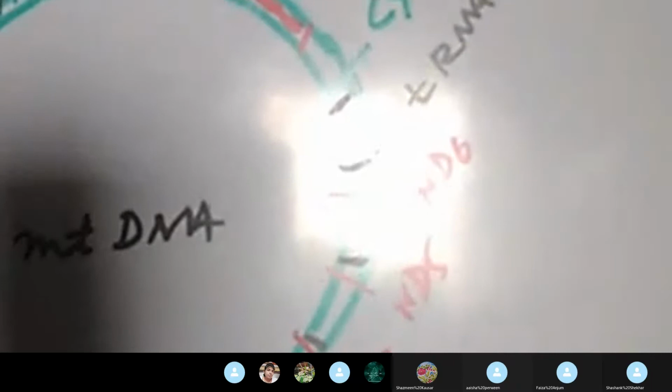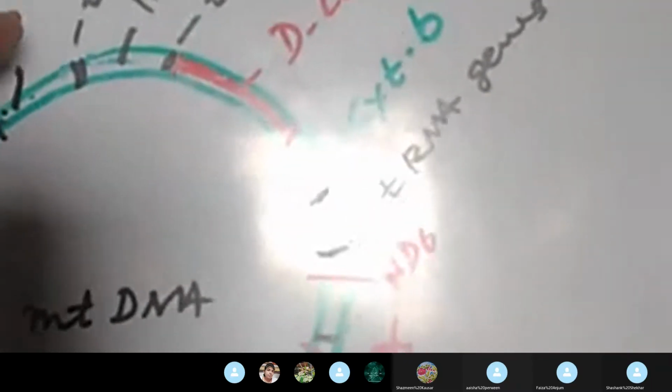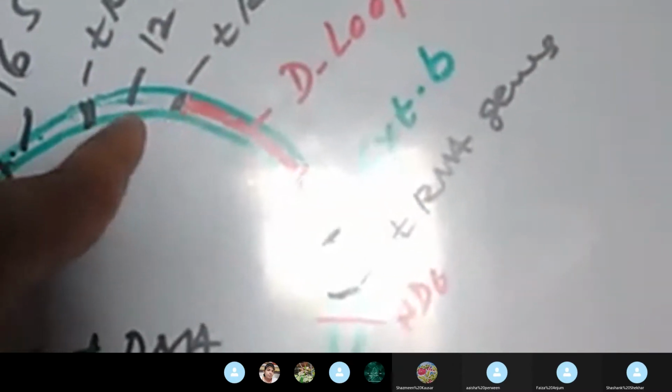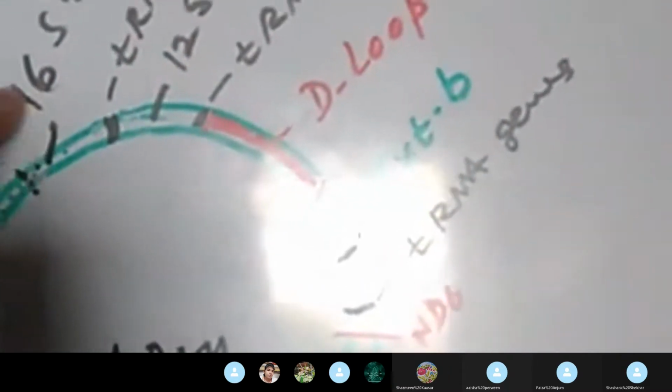I pointed out at the very beginning of this lecture that in mitochondria, the ribosomal RNAs are of two types: 12S RNA and 16S RNA. The gene located here encodes the 12S RNA, and this is the gene encoding the 16S ribosomal RNA.